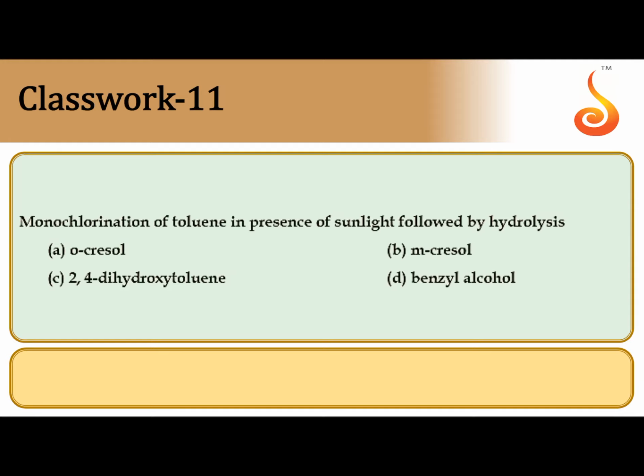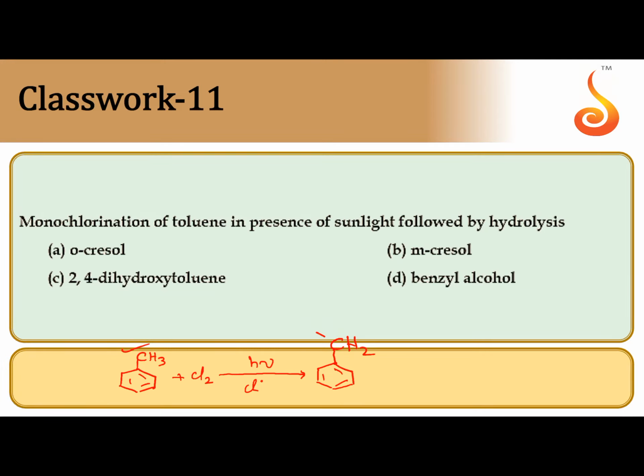Monochlorination of toluene in the presence of sunlight, followed by hydrolysis. First, write toluene. Methyl benzene is called toluene. Monochlorination in the presence of sunlight. In the presence of ferric chloride, it leads to electrophilic substitution at ortho and para positions. But in the presence of sunlight, chlorine splits into chlorine free radicals. Chlorine free radical substitutes only at the benzylic or allylic carbon. That's why hydrogen from the benzylic carbon is substituted by chlorine. We get benzyl chloride.